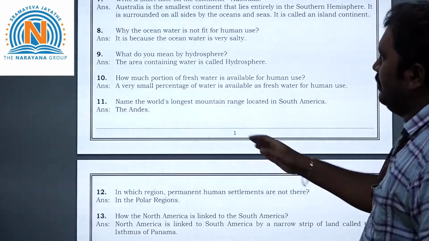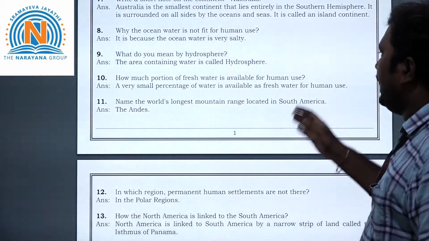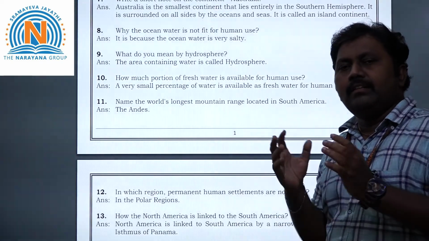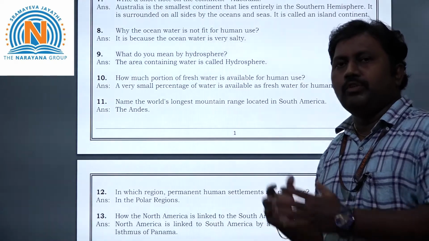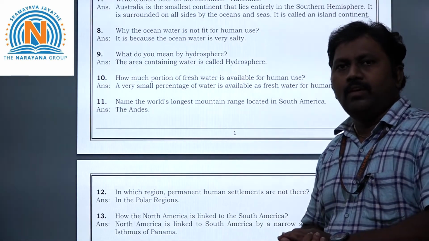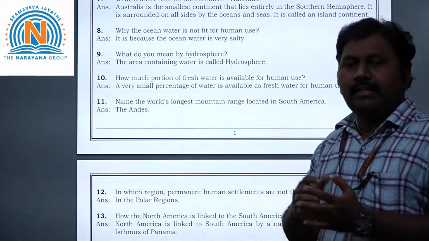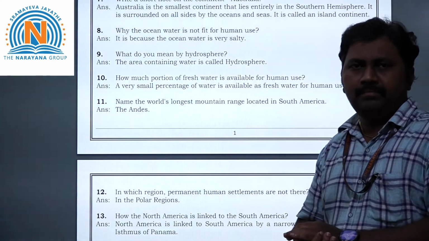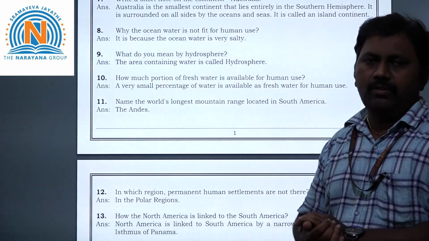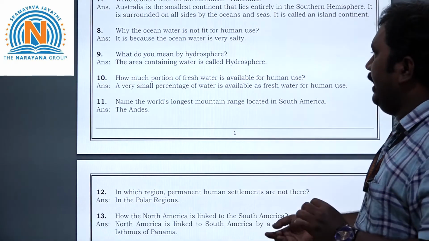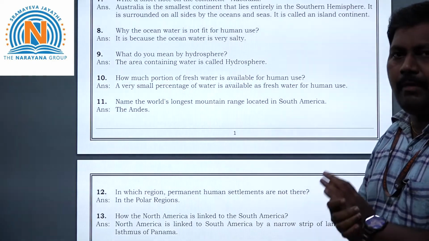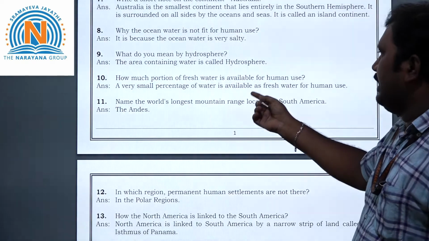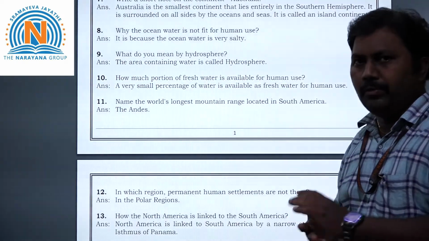Next, 10th question, children. How much portion of fresh water is available for human use? See, 97% of water is in oceans, which is not useful for our personal purpose, because it contains salt. Then the remaining 3%. In this 3%, 2% is in the form of glaciers, and only the remaining 1% is available for our personal purpose. Means fresh water is available. That means a very small percentage of water is available as fresh water for human use.